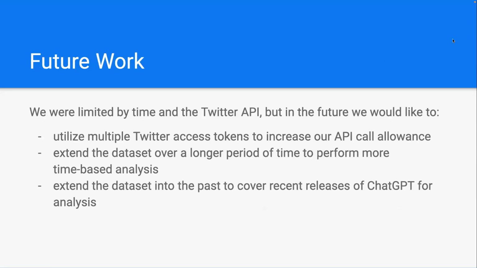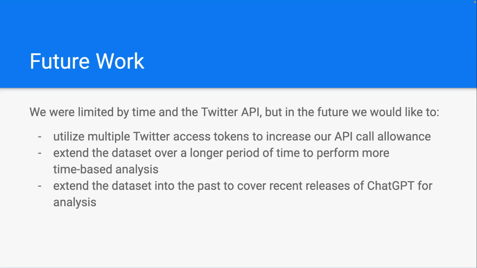Yeah, so we were very limited by the time for this project. Specifically, we only had about a week to collect data so that we had enough time to analyze it before the project deadline. And we're also limited by the Twitter API. But in the future, if we were to extend this project, we'd like to do a few things. Number one, we'd like to utilize multiple Twitter access tokens to increase our API call allowance. It can be a lengthy process to get Twitter access tokens if you're a developer, and we already had one that we were able to use. But if we had more time, we could get more.